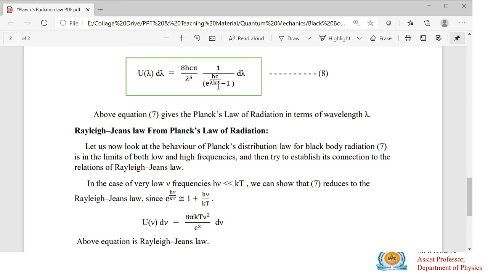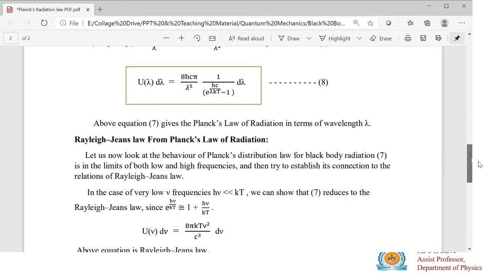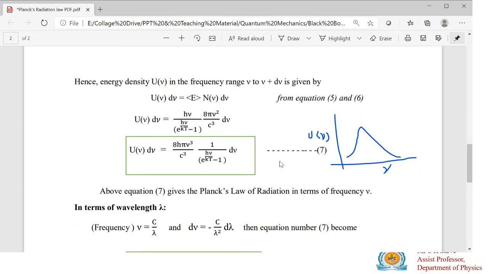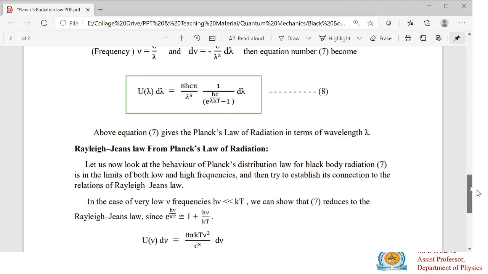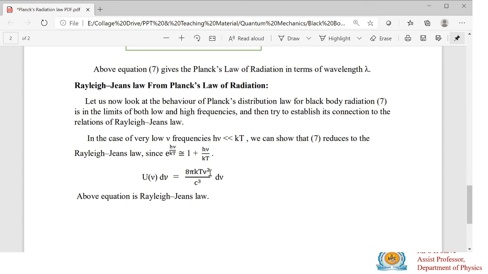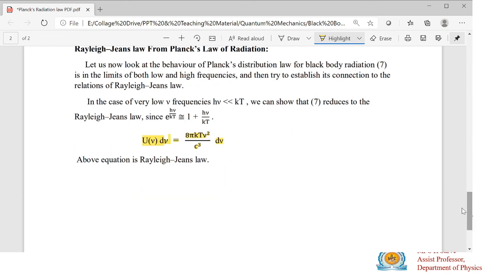If you substitute e raised to the power h mu divided by kT as nearly equal to 1 plus h mu divided by kT, you will get this expression. So this expression is known as your Rayleigh-Jeans law. So what we have learned is that